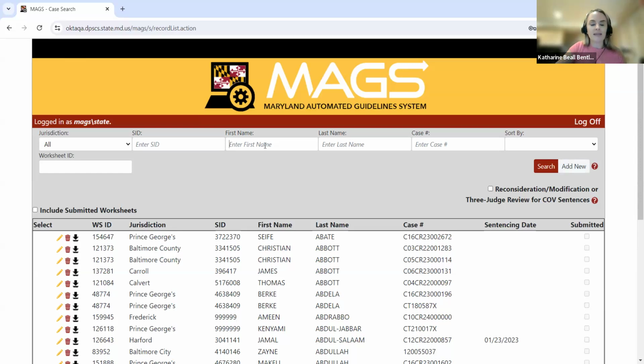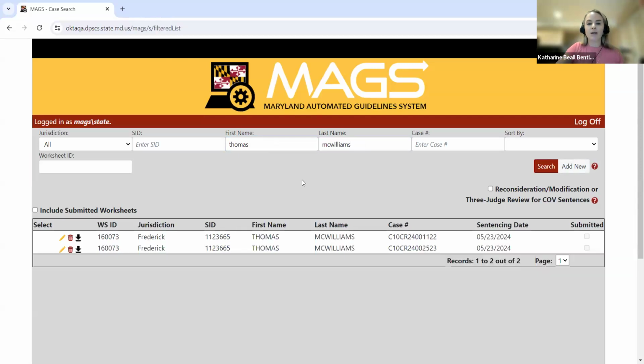I'm going to quickly pull up a case here. So let's say I'm searching for a defendant, Thomas McWilliams. So you can see once I search for that defendant, I see two unique case numbers displaying here, the 1122 and the 2523. Both have the same sentencing date of May 23rd, 2014. And if I were to look to the worksheet ID column on this left-hand side here, we can see that they both share the same worksheet ID, that being the 160073.